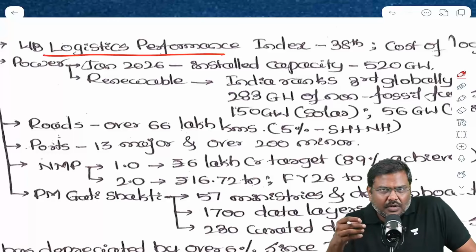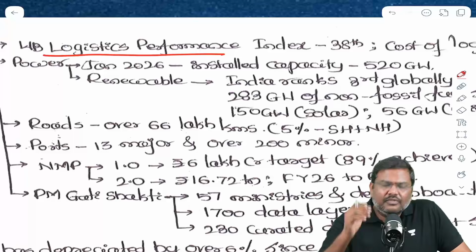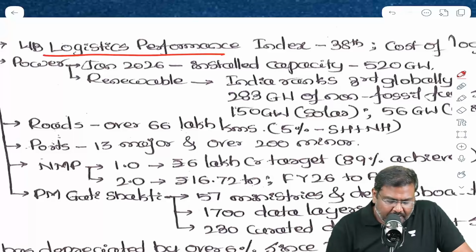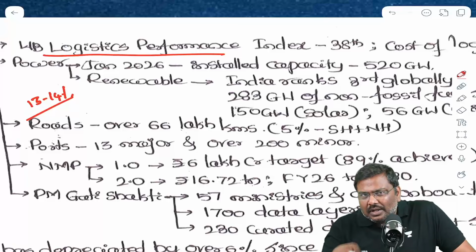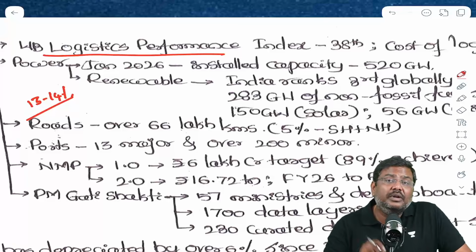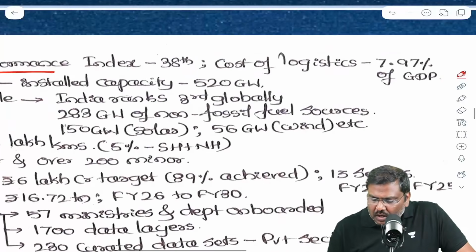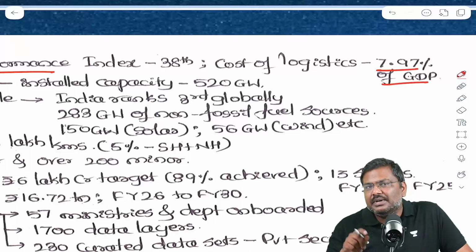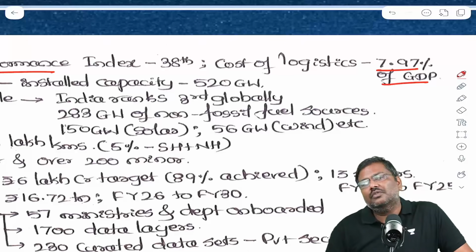In case of India, the cost of logistics traditionally, I'm pretty sure you've come across this in the newspapers, is stated to be in the range of 13 to 14%. But according to the latest data that has been published by Government of India, it has been brought down to 7.97% of GDP. Please make a note of this.